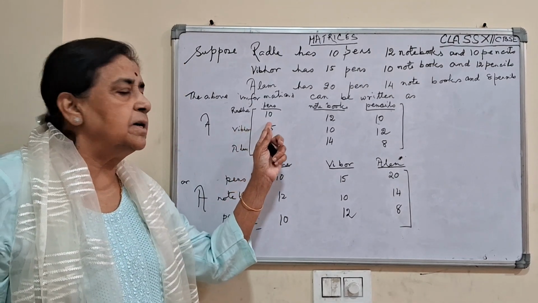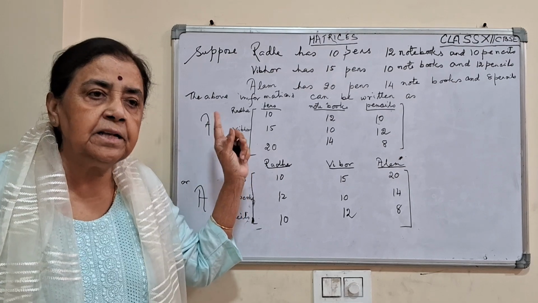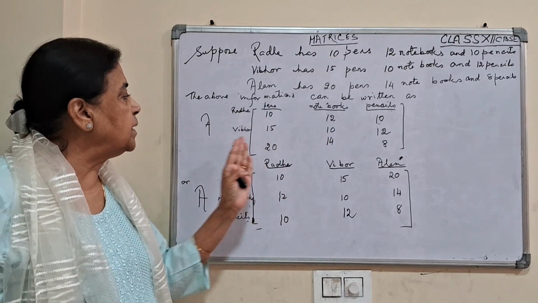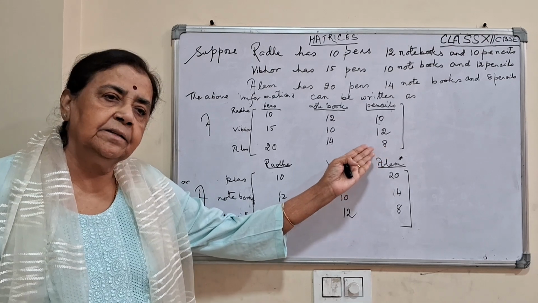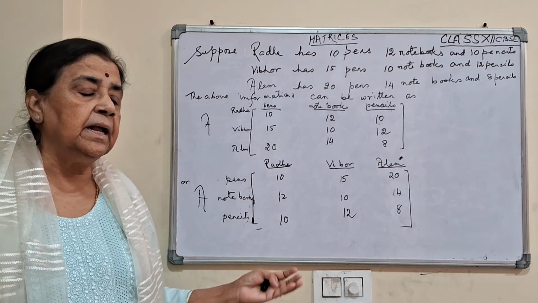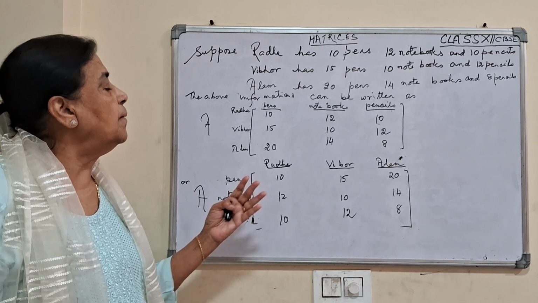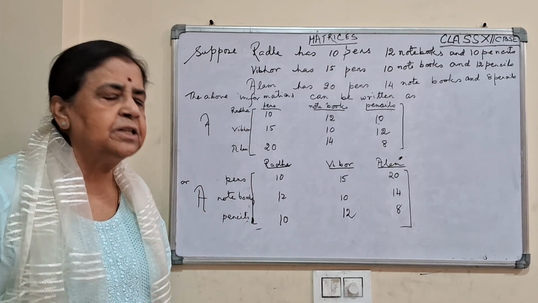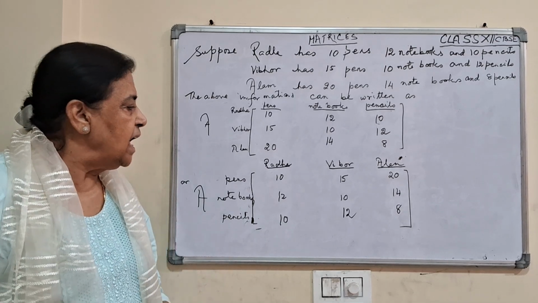Each number is called an element. How many elements are there? 9. Here also how many elements are there? 9.